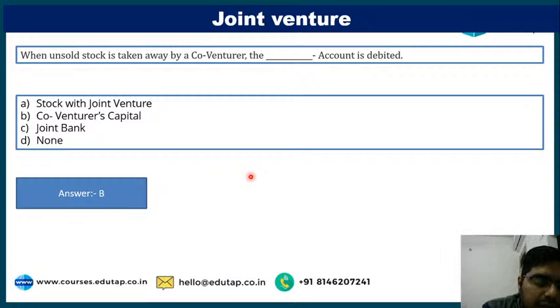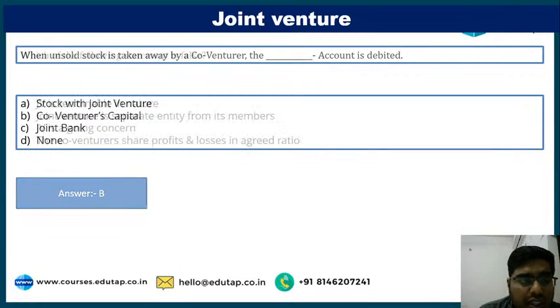So ultimately the entry will be co-venture account debited to joint venture. Why is joint venture credited here? Since we have not recorded the stock, purchases were made through joint venture account. That is why joint venture account will be credited here. Co-venture account is debited since he is taking the stock, and joint venture is credited because our stock is reducing, and stock we have recorded through joint venture.